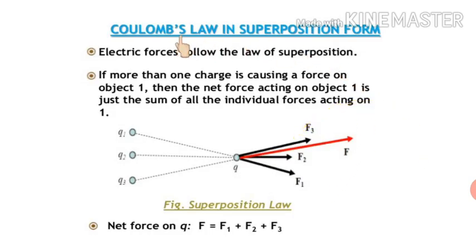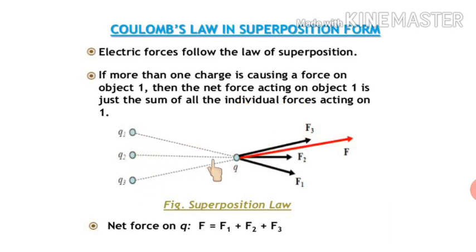Coulomb's law in superposition form. Electric forces follow the law of superposition. The superposition principle states that if more than one charge is causing a force on one charge, then the net force acting on that charge is the vector sum of all the individual forces acting on it. Suppose this charge Q is surrounded by these three charges Q1, Q2 and Q3.